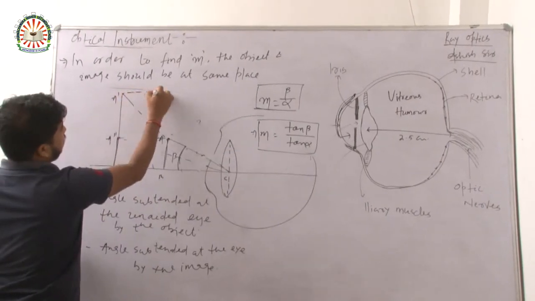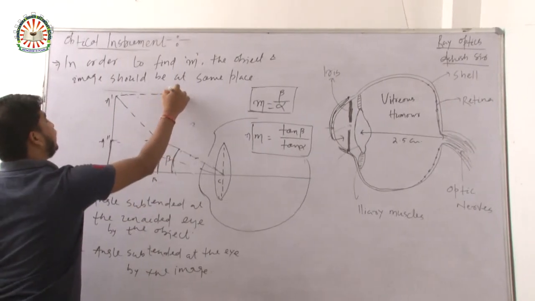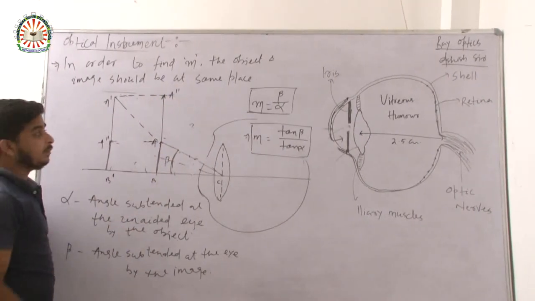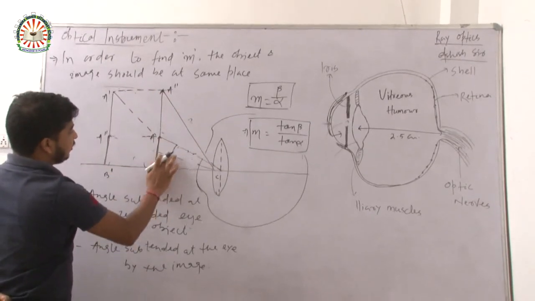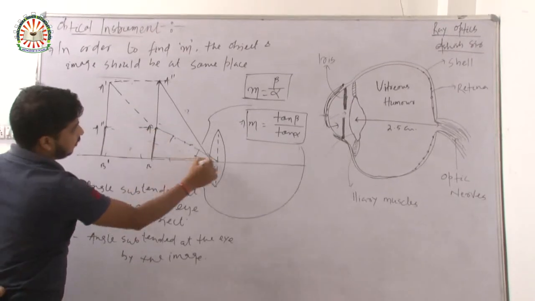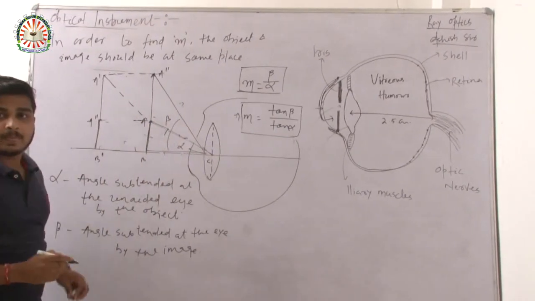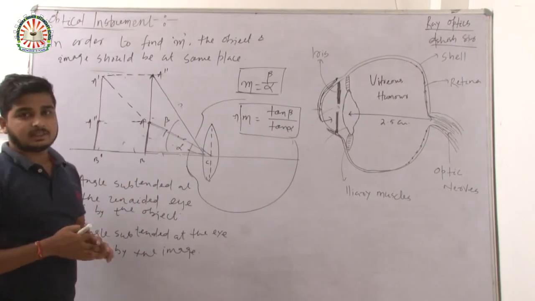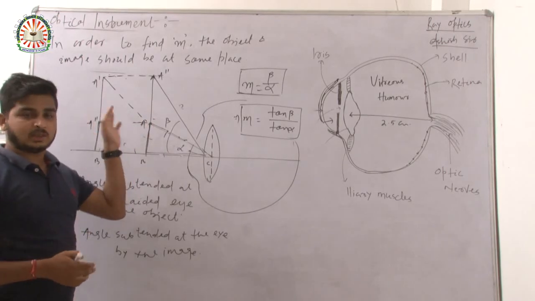Just scroll like this, and this is A double dash B, the image. Now draw this angle. This is the object, this is alpha, and this will be beta. The process is the same.